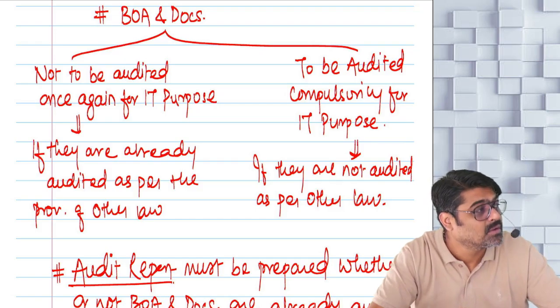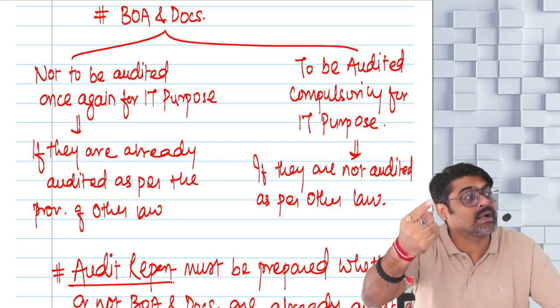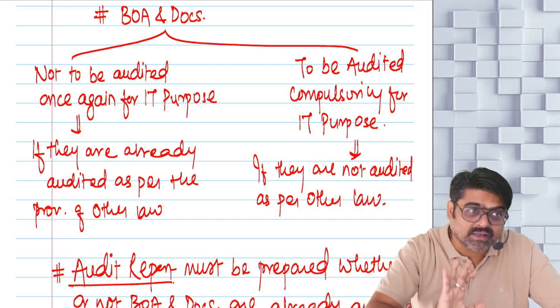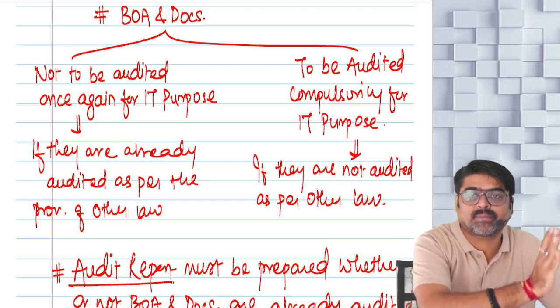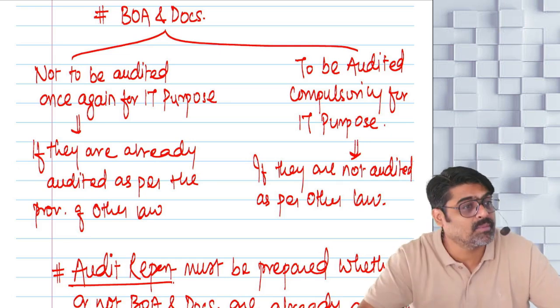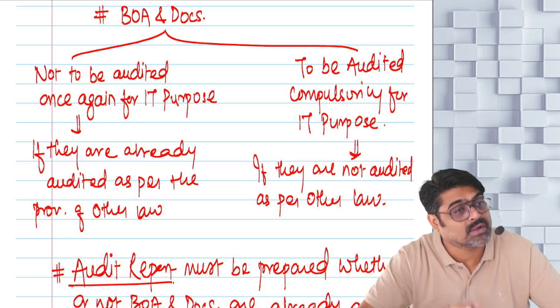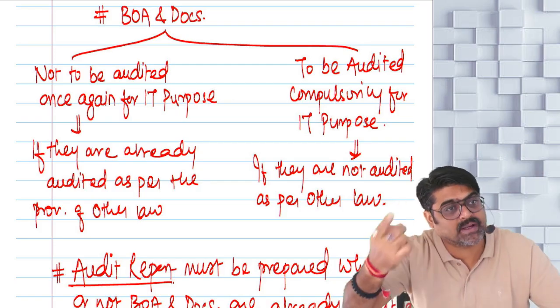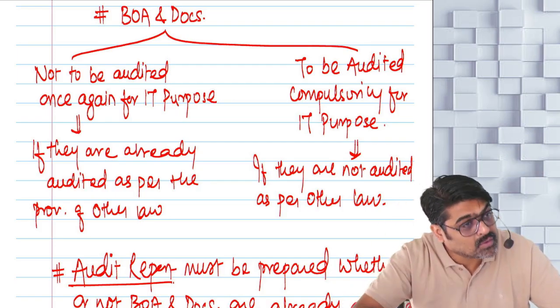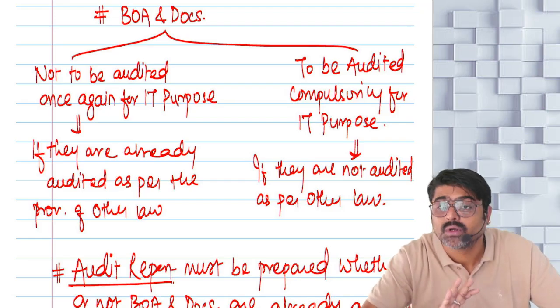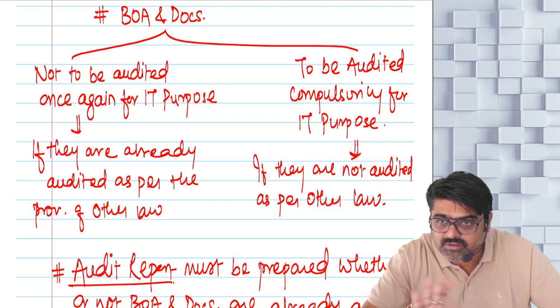But don't think that the audit report which was made for that law will also be applicable here. For the purpose of the Income Tax Act, a separate audit report must be prepared, and that audit report will be in form number 3CA. So are you an assessee who already got the books of accounts audited as per any other law? Are you going to get the books of accounts audited once again? No, no need to get the books of accounts audited once again.